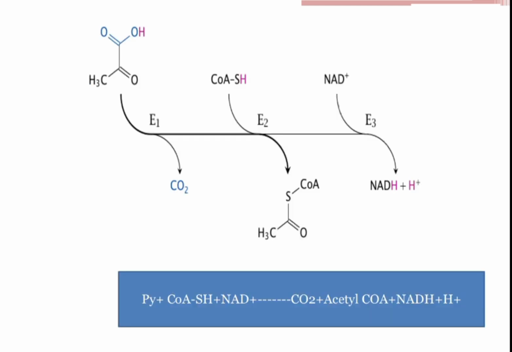When you look at this process known as oxidative decarboxylation, we have our pyruvate here. This pyruvate undergoes oxidative decarboxylation. Oxidative decarboxylation in simple terms is we are carrying out oxidation with emission of carbon dioxide. So it is called decarboxylation simply because of that fact.